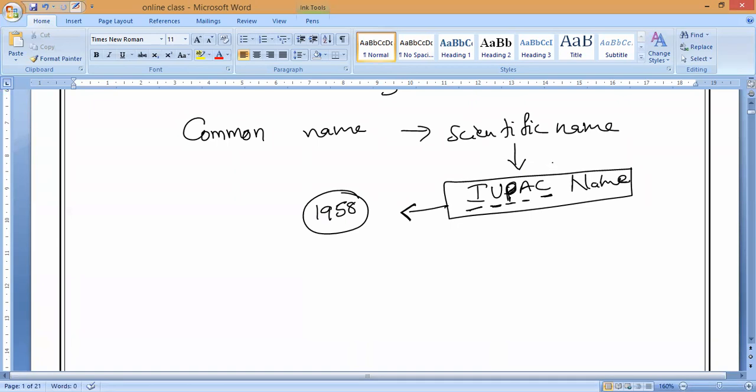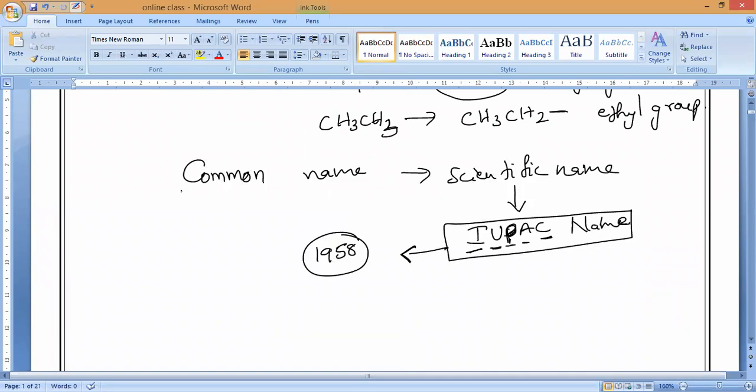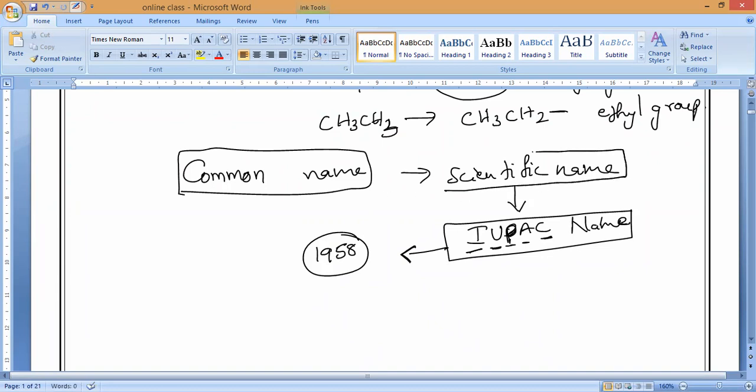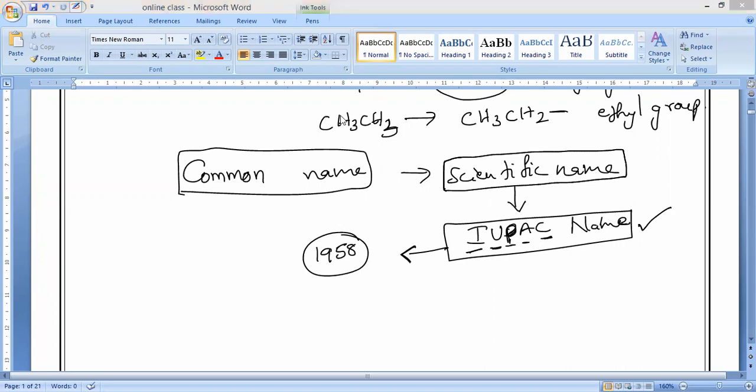Whatever compound I find, or somebody else finds, whatever local or common name you want, you can keep it. But the internationally accepted name, the scientific name, must be accepted by the IUPAC organization. Then only it is published everywhere. Do you understand, everybody? So what do you mean by IUPAC? International Union of Pure and Applied Chemistry.